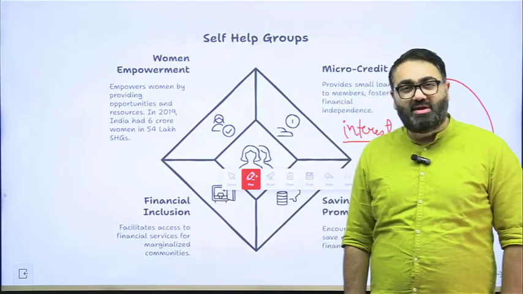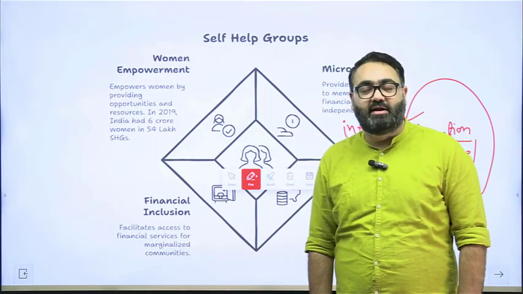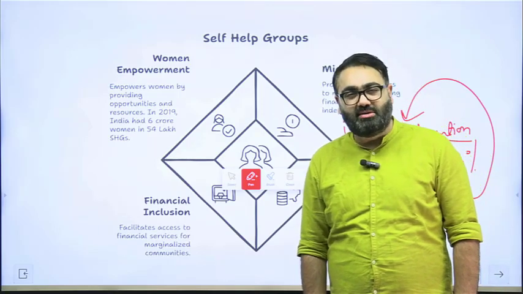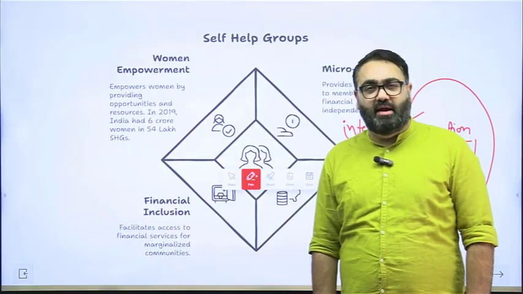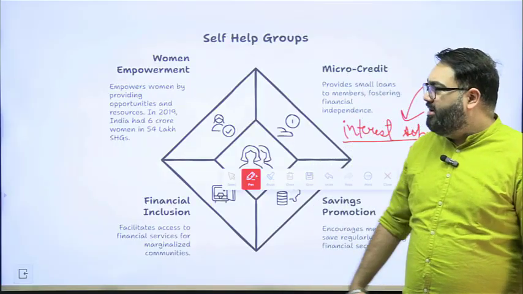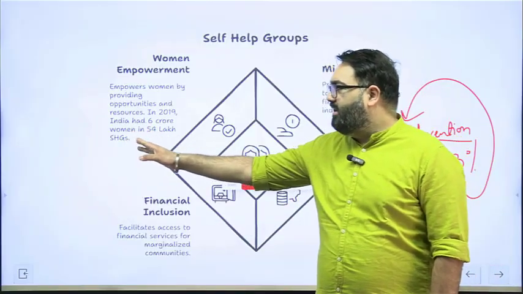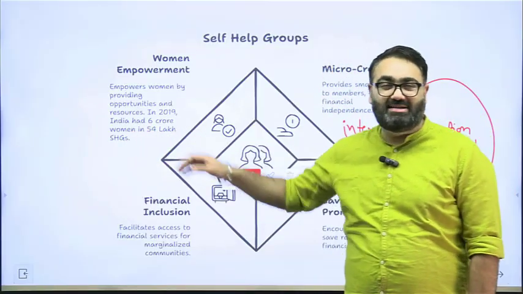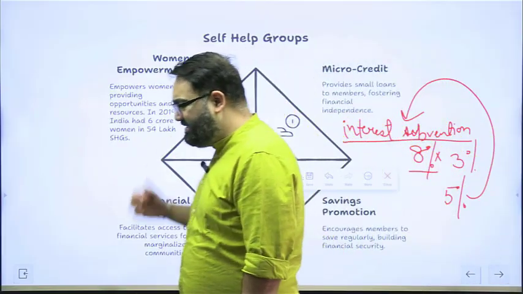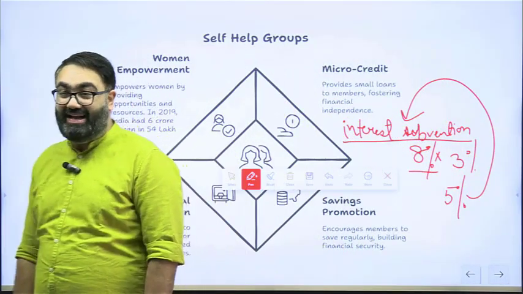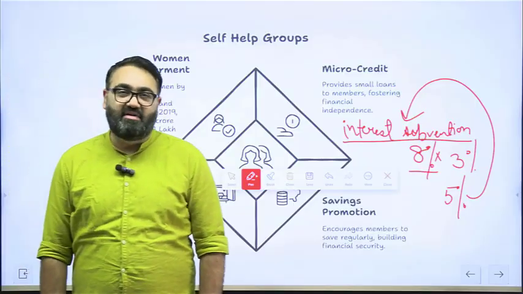Now, most of the self-help groups in India are created and run by women. That is not a compulsion, but that is how it is. Right now, we have about 6 crore women as a part of 54 lakh self-help groups. These are mostly in the rural areas only. This data in NCERT is up till 2019 only, so it would have increased even further.